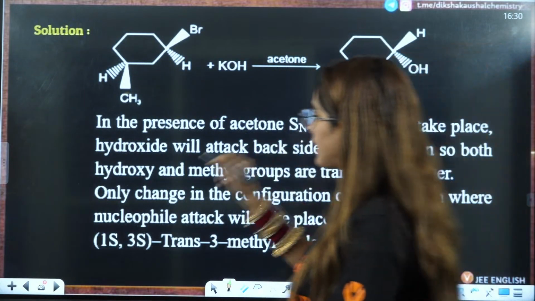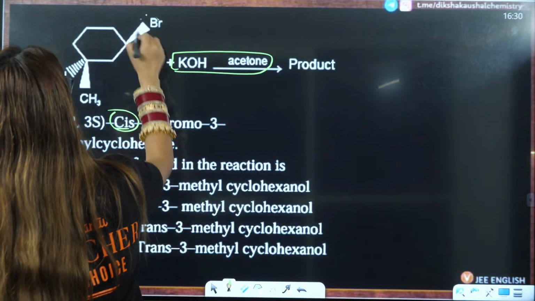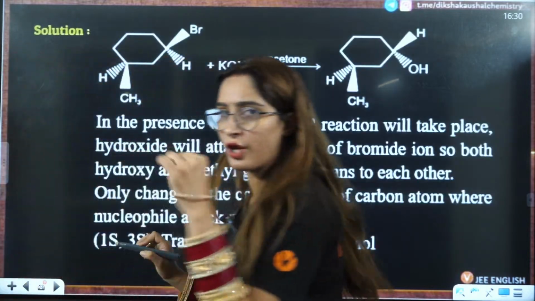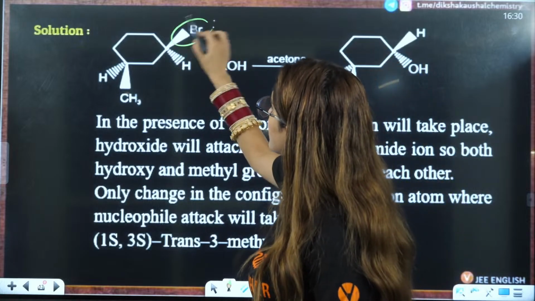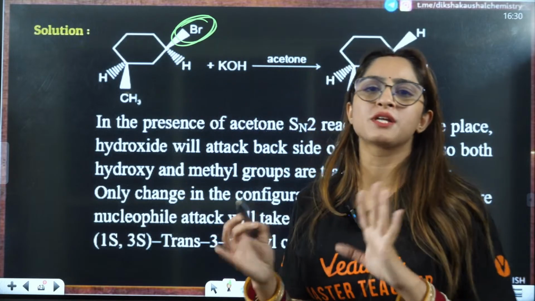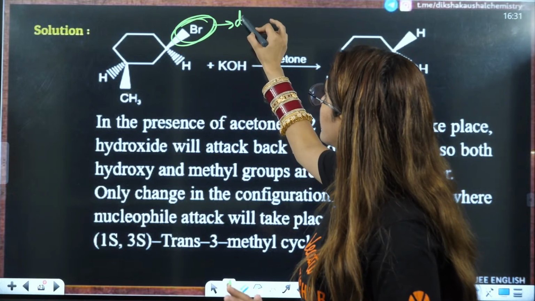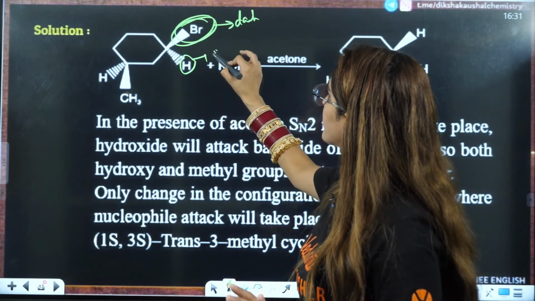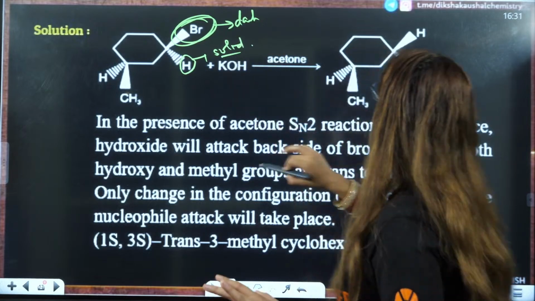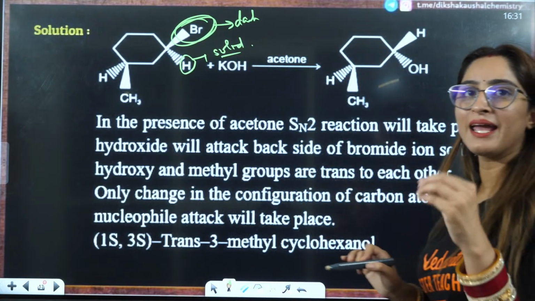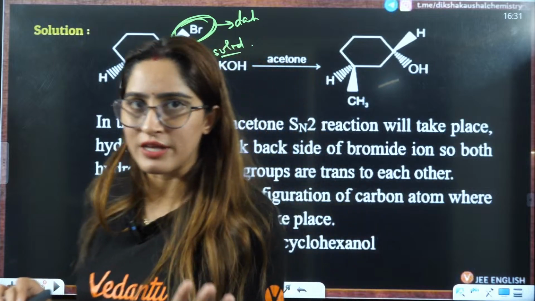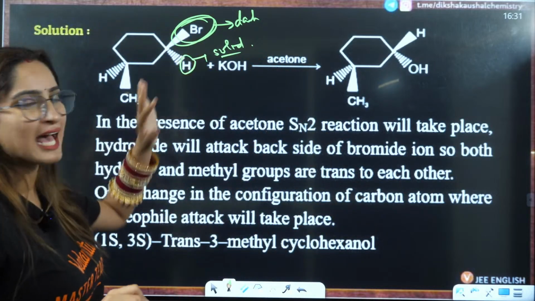Wait a minute. This was in solid wedge, now this will be in dash wedge. Sorry, I told you oppositely. That means the stereochemistry will be opposite basically, right? This was in dash wedge, so this is in solid wedge. This will be converted to dash, and this will be converted to solid, right? So this is what you will see by attack of KOH in presence of acetone. That means the stereochemistry has changed.